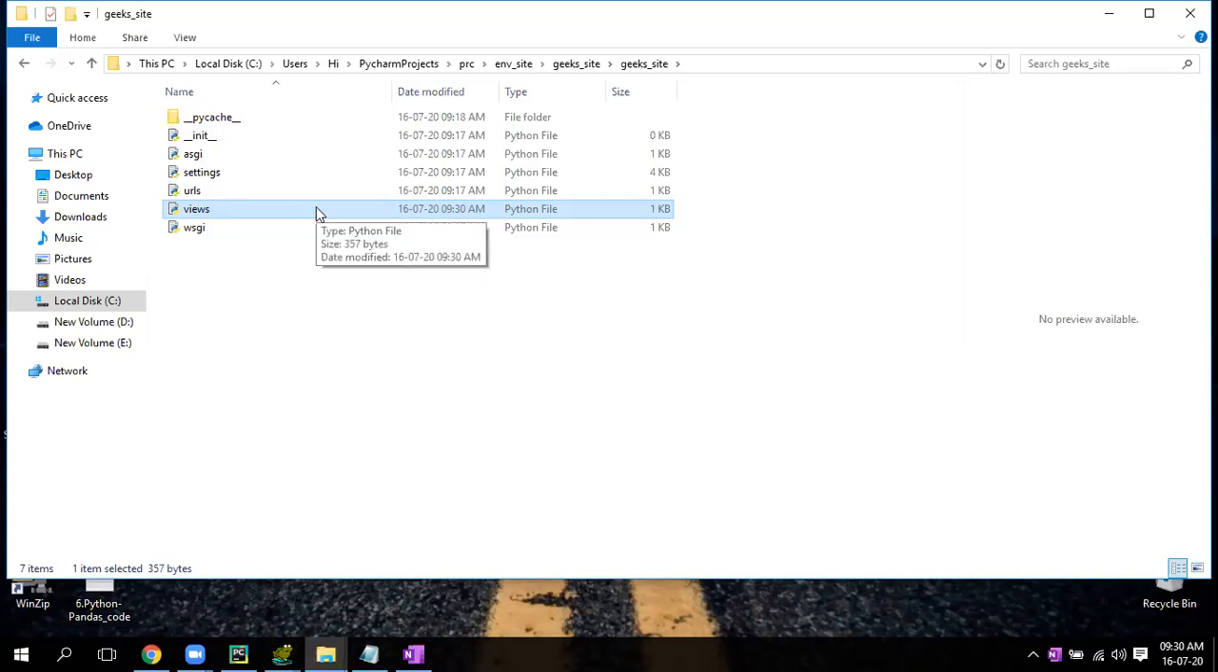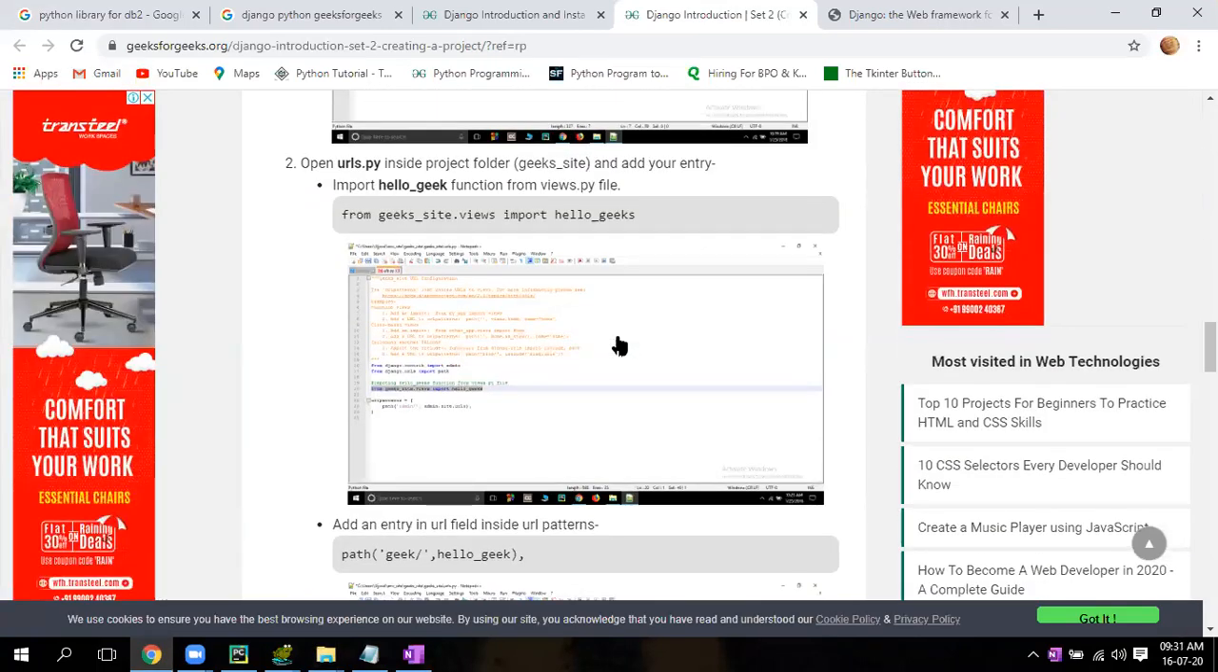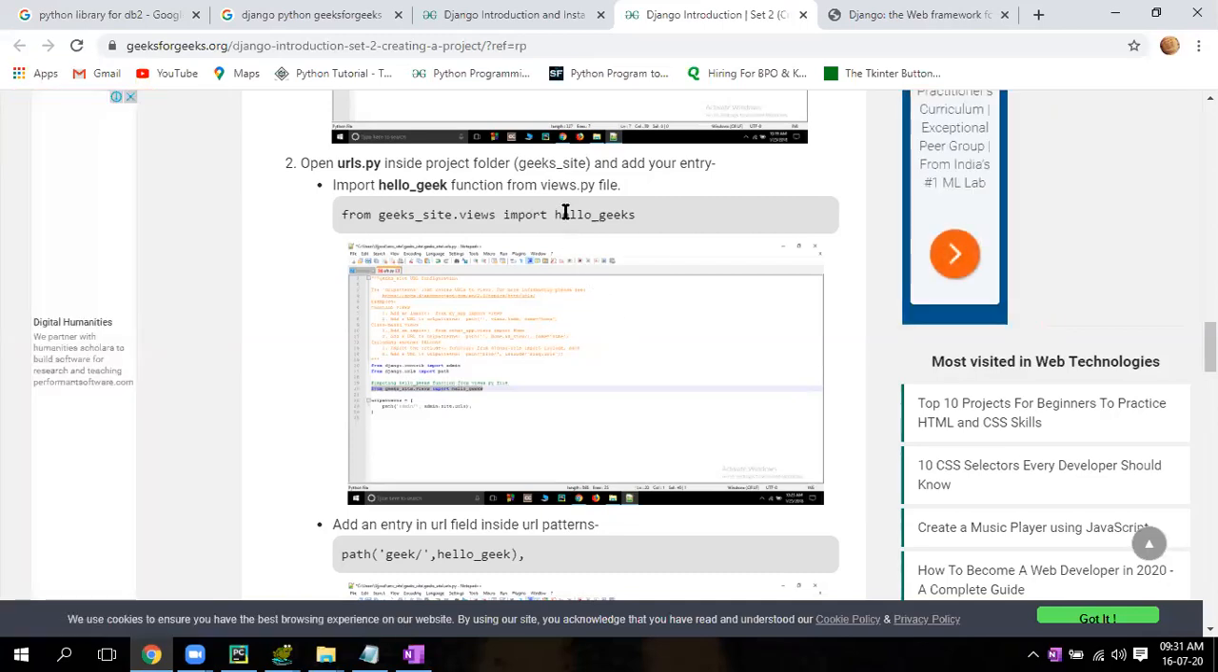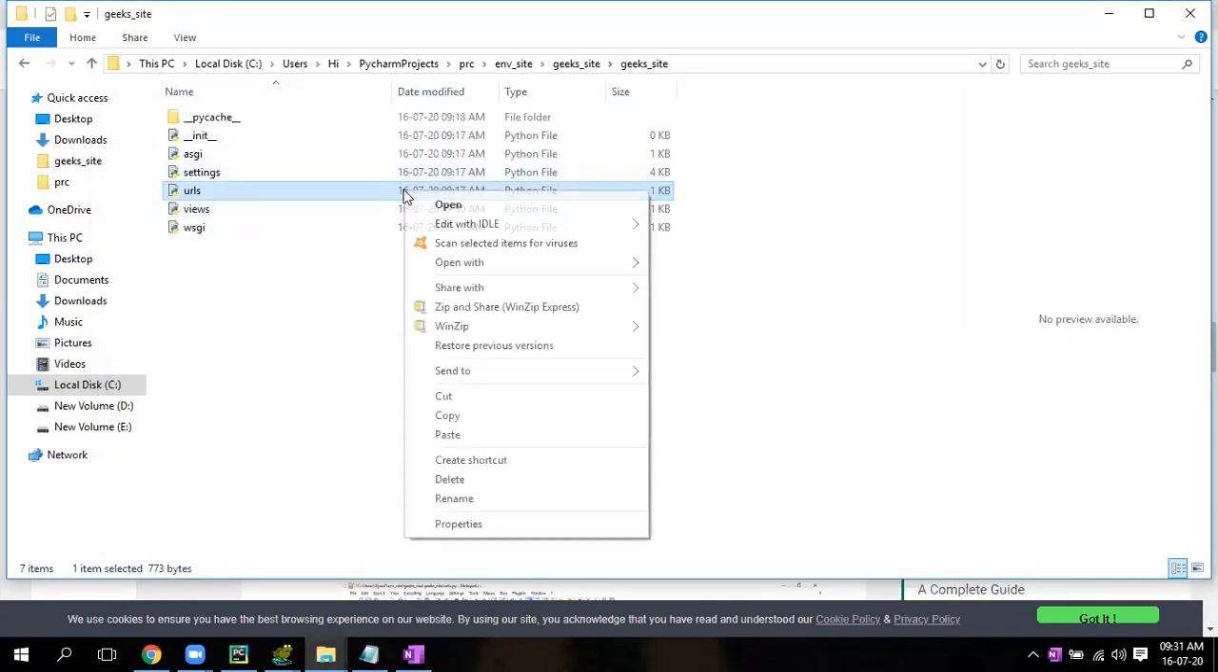Now go to your site. This is done. Now come to the next stage. He has given the snapshot also. The second one is to open urls.py. Copy this line from the site. Open urls.py, go to your folder. urls.py is there. Right click, don't double click. If you double click, it will run. Always open in a notepad.